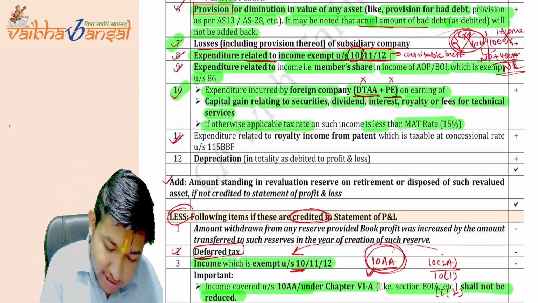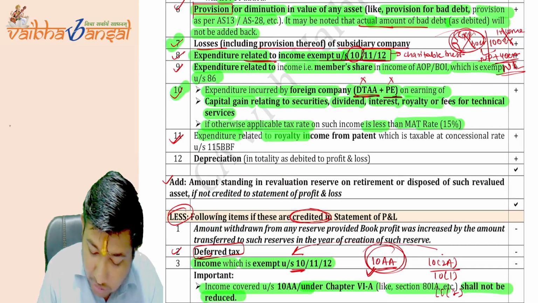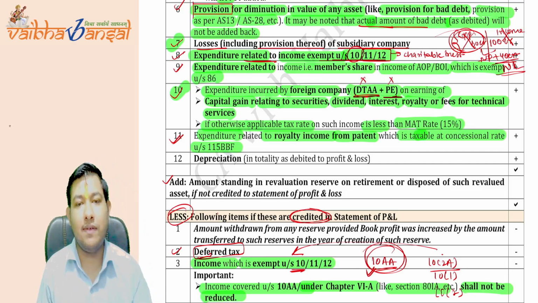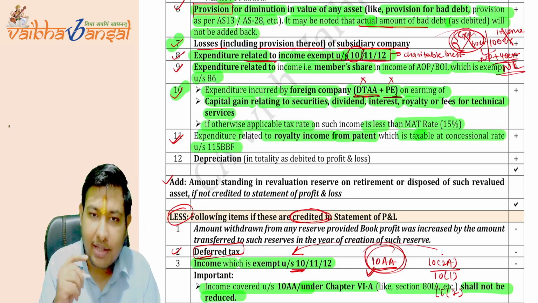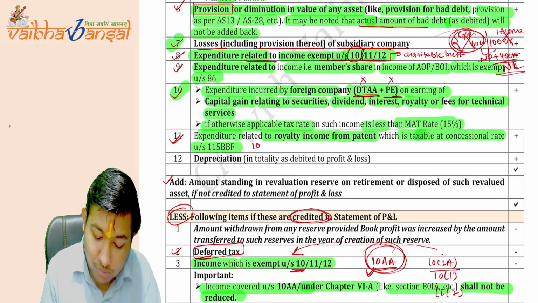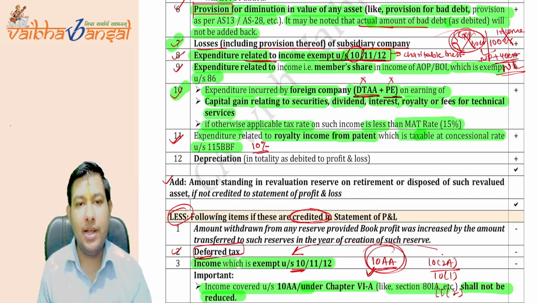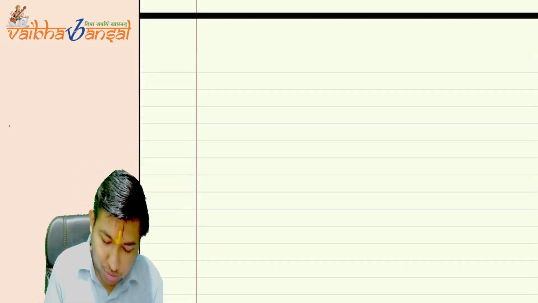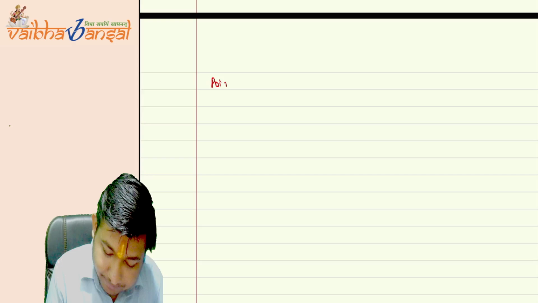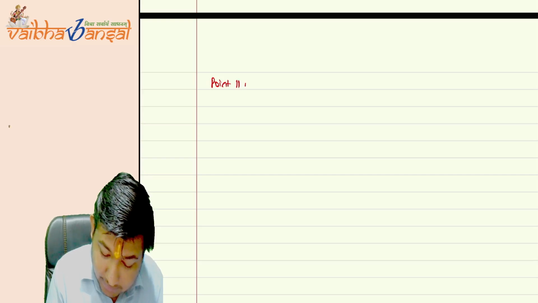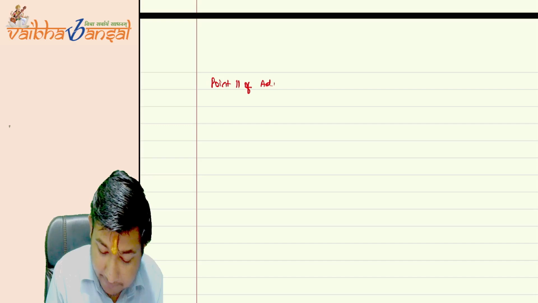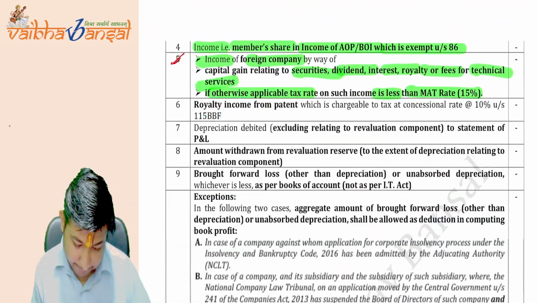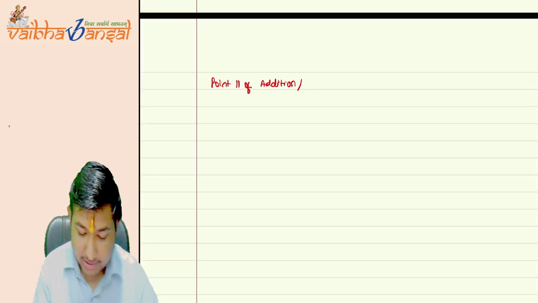Coming on to the expenditure related to royalty income from patent, which is taxable at the concessional rate under section 115BBF. Under section 115BBF, the tax rate is only 10%. Why is it happening? I am letting you know through the board notes. See, point number 11 of addition and point number 6 of less.